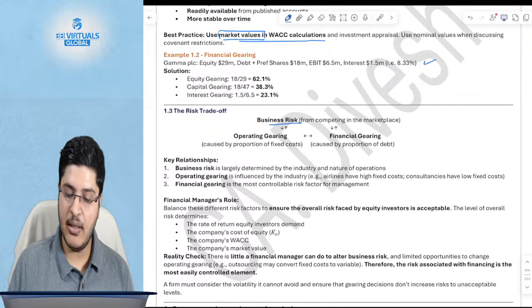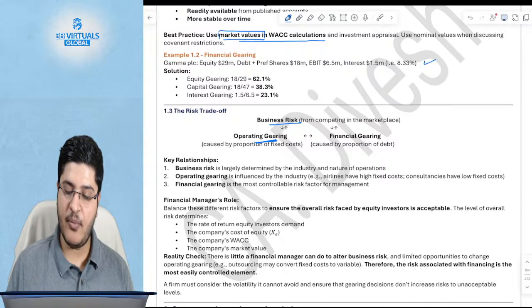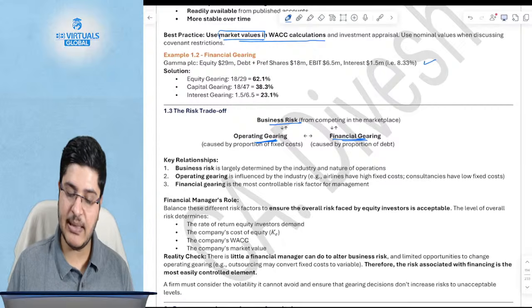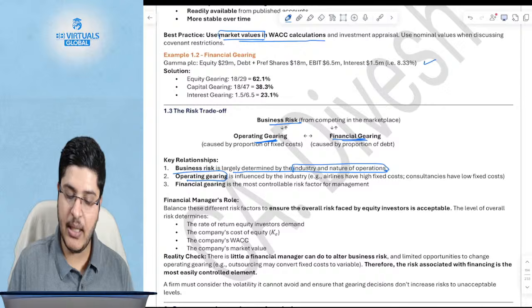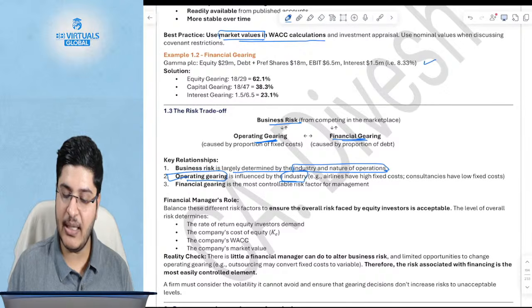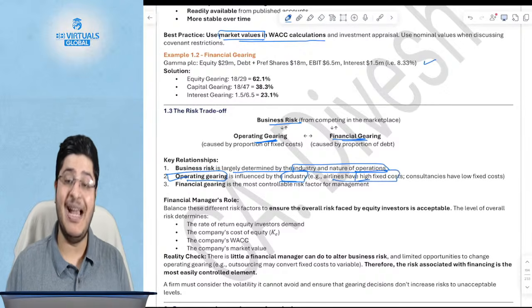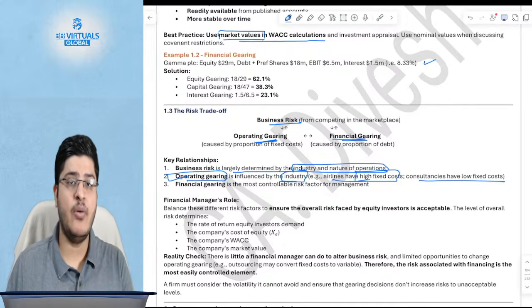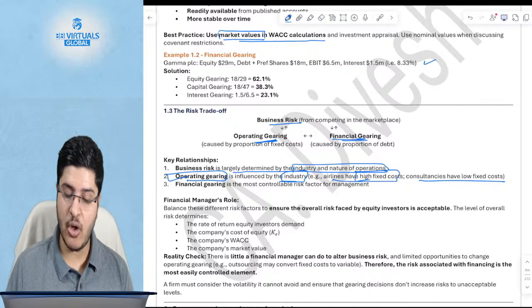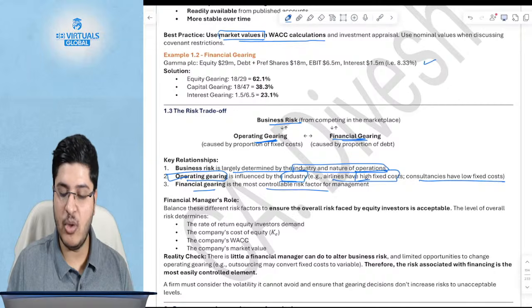So business risk, right? Business risk goes to operating risk, right? Extent of fixed cost. Then there is financial gearing as well, which also feeds into your business risk. Okay. So business risk is largely determined by the industry and the nature of operations. Operating gearing will be influenced by the industry. Again, for example, airlines have high fixed cost versus, let's say, a consultancy, which is an accountant, will have very low fixed cost, right? Comparatively, of course.